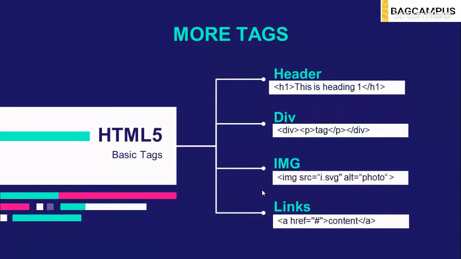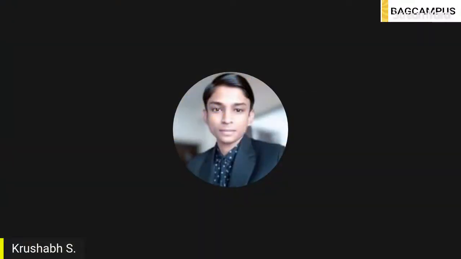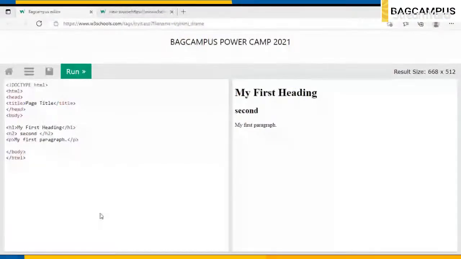Let's discuss it now. Great. So let's move to code.